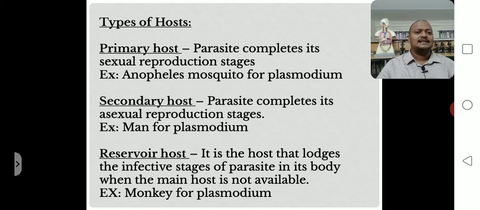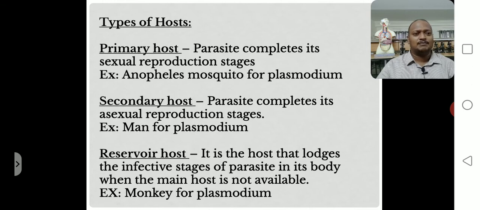Okay, next one, secondary host. Secondary host means the host in which the parasite completes its asexual reproduction stages. On which host the parasite completes its sexual reproduction stages, that is called primary host. On which host the parasite completes its asexual reproduction stages, such a host is called secondary host. Got it? Right.